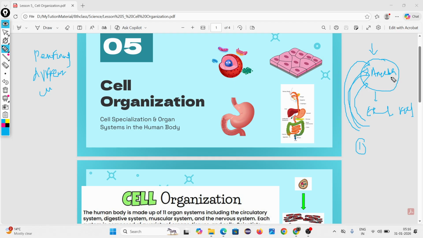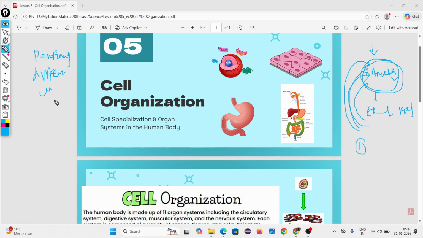It is a single cell, but it should perform all the necessary functions. In a unicellular organism, all the functions are performed by the single cell.